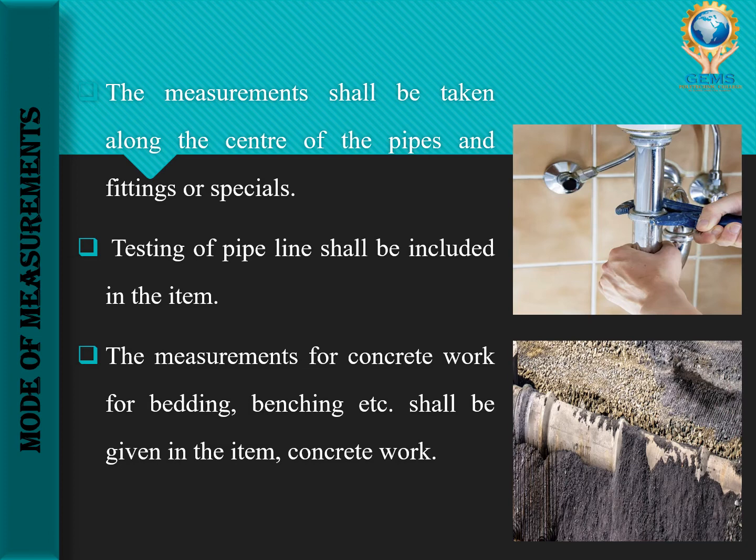So pipeline for water supply means, in the down image you can see, right? This one is also called for water supply purpose only. This pipe is laid, right? So for this we need some concrete bedding or benching, right? So that will be included in the concrete work. We don't need to mention it while taking measurement here. We don't need to measure the things of concrete work, bedding, benching will not be included here. It will be given in the concrete work itself. We need to have measurement there.